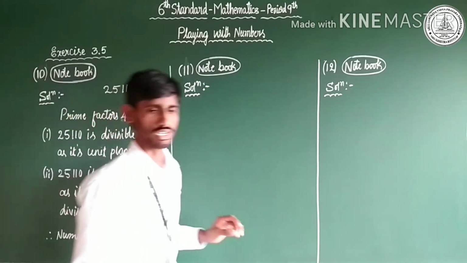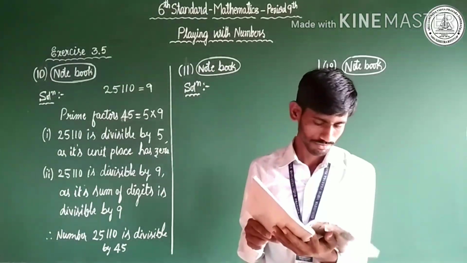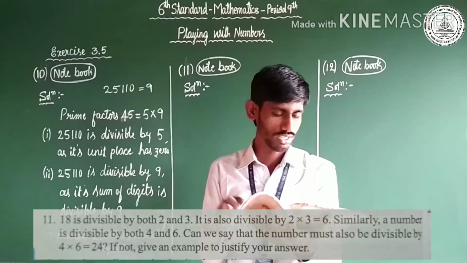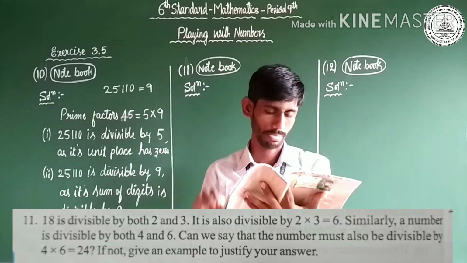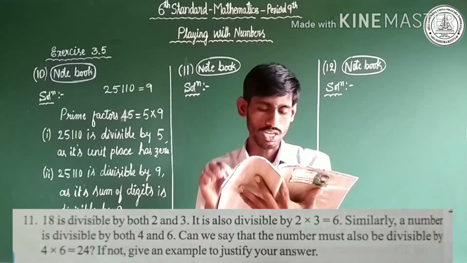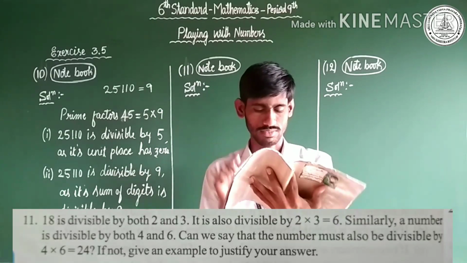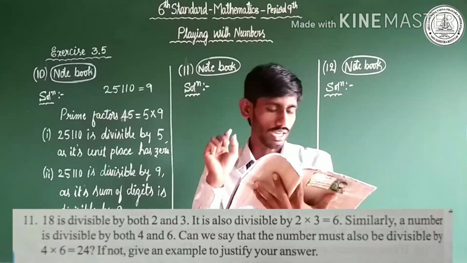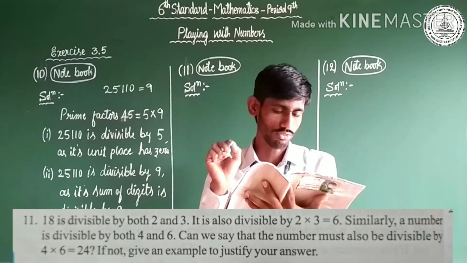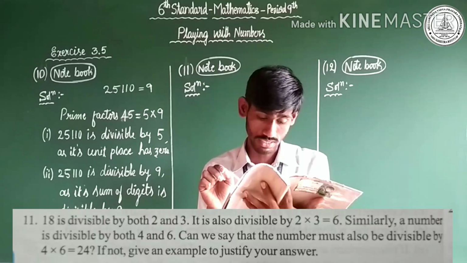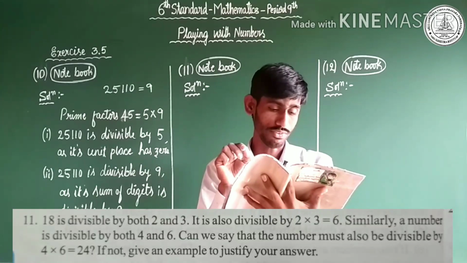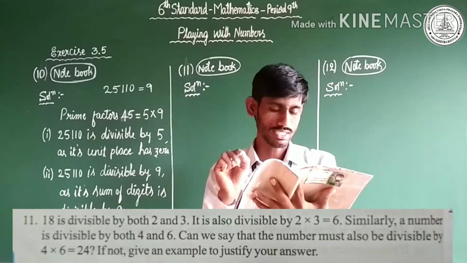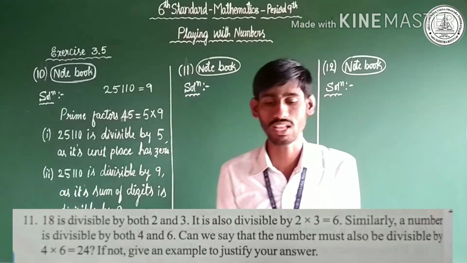Let us move to question number 11. Question number 11. 18 is divisible by both 2 and 3. It is also divisible by 2 times 3, that is 6. Similarly, a number is divisible by both 4 and 6. Can we say that the number must also be divisible by 4 times 6, that is 24? If not, give an example to justify your answer.